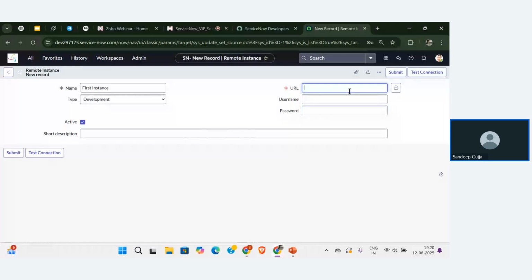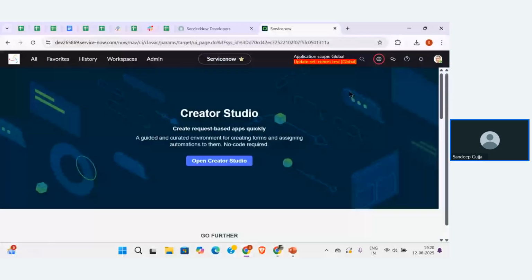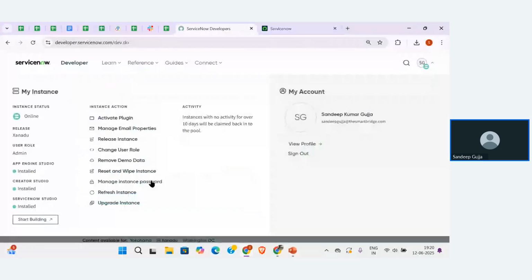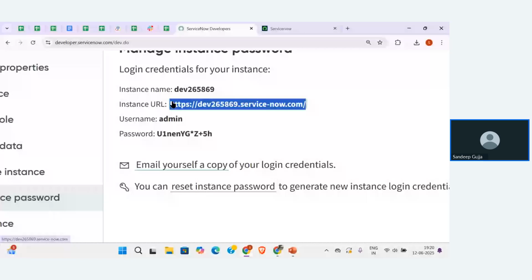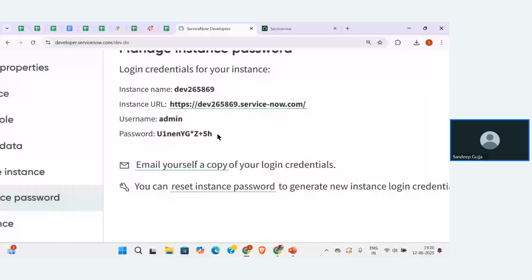For that, I need to go to the first instance, the ServiceNow website page, go to the user menu, and then I can see manage instance password. Click on that. There I can find the URL as well as the username and password of the instance that we are using, right? So let me copy the instance link. This is the second instance. I have copied the link of the first instance and pasted it. Now I need to paste the username over here. Then copy the password and paste it over here.